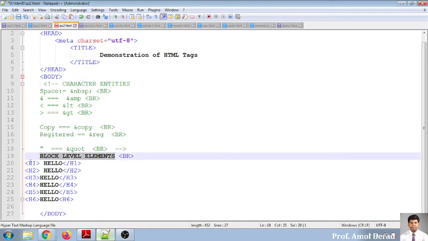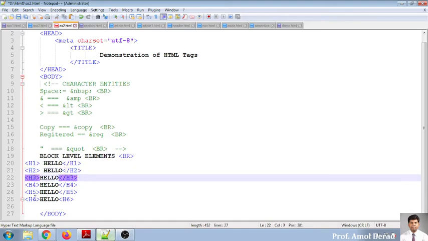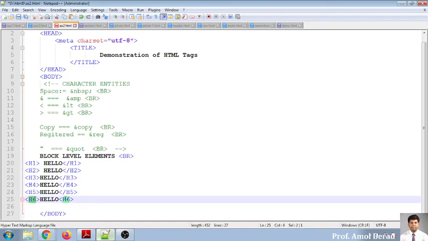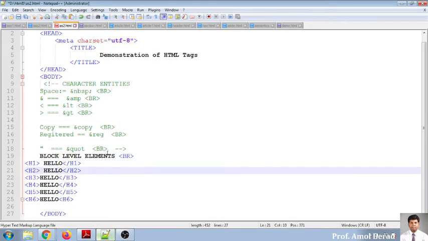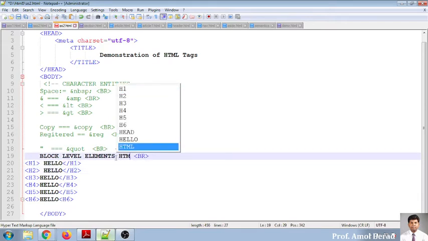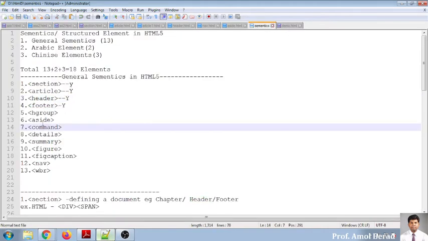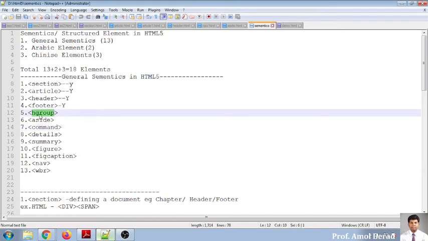And block level elements are always H1, H2, H3 up till H6. And it needs to be started. It is a double-ended tag. So start should be there and end should be there as far as semantic is concerned about H1. Now this is actually present in your HTML4. Now in HTML5, they have added a new thing into your syllabus, a new name came into existence that is called as H group.